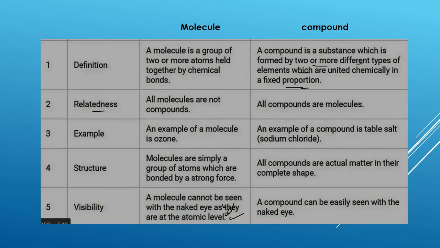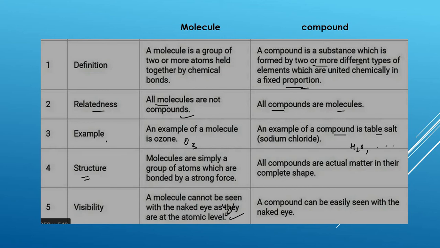Okay, so are all molecules compounds? No, but all compounds are molecules. We have just discussed this. For example, you can talk about ozone, which is O3. This is a molecule, but you cannot say this is a compound. A compound can be sodium salt, it can be water, it can be nitric acid, any other thing you can think of which is made of two or more different elements.